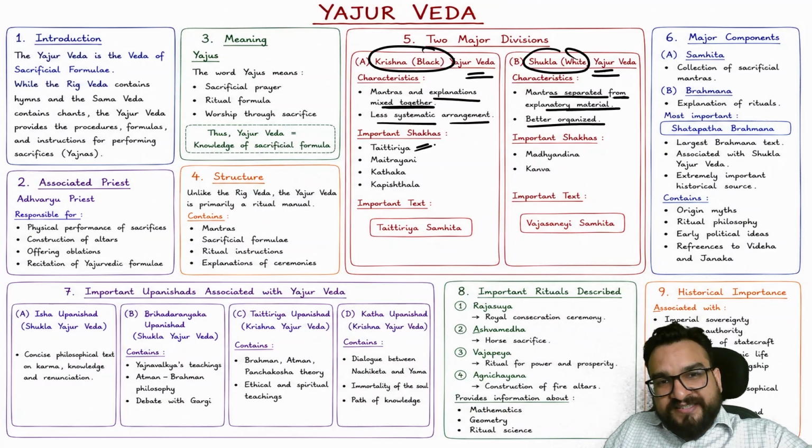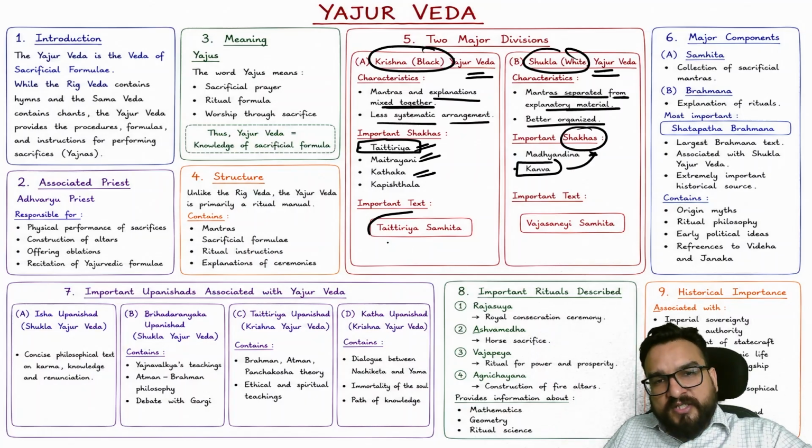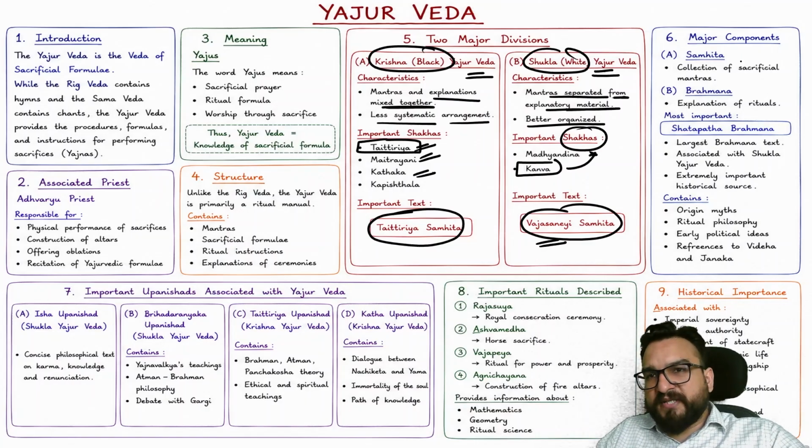ठीक है? तो जैसे ततरिया, मैत्रियाणी, कथक और ततरिया सबसे important है. Over here कानवा you will be finding शाखाज. शाखाज means recensions. So ऐसे बोला जाता है ततरिया समिता and वजसनीय समिता. वजसनीय समिता. Right? So इसमें major components क्या है? Collection of sacrificial mantras and explanation of rituals as well.